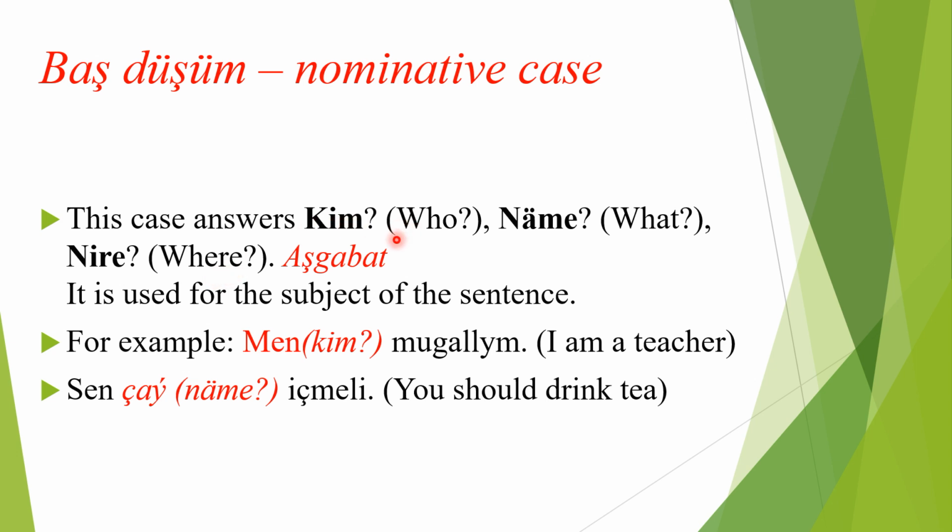Kim, who, for the people, neme, what, and nire, where. For example, Ashgabat. Where, nire, Ashgabat. Ashgabat is the capital of Turkmenistan, so it's a place. And g, as I said when we studied the consonants and the Turkmen ABC, when we have g in the middle of the word, we read it differently.